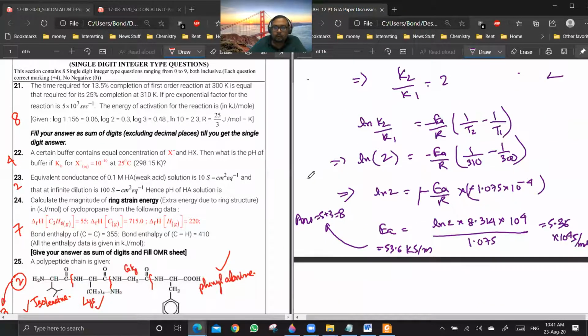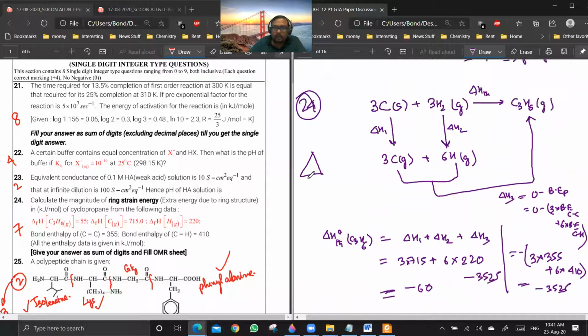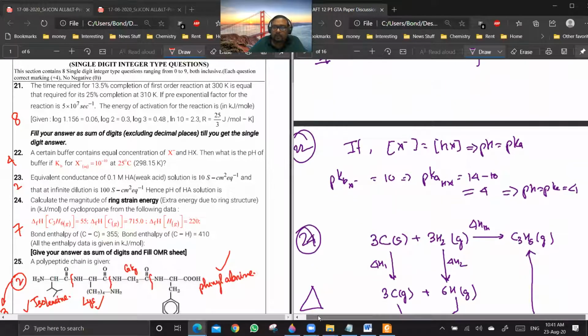22. Okay, I will just discuss it. You see, it is given that a buffer contains equal concentration of X minus and HX. When that is the case, pH is equal to pK plus log of X minus by HX, and X minus and HX are equal, so pH is equal to pK. Generally, I use it as a result. Whenever your concentration of salt and acid, or salt and base, is equal, pH is equal to pK, pOH will be equal to pKb, depending on whether it is an acidic or a basic buffer.